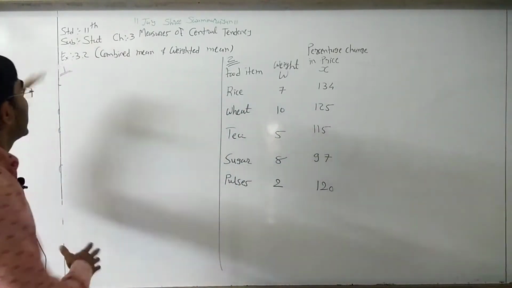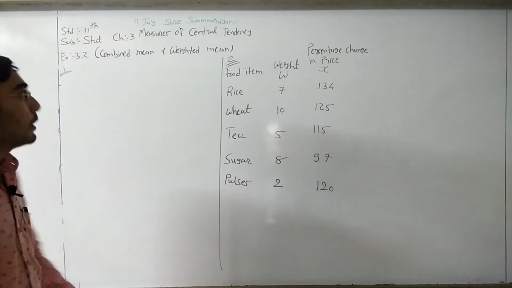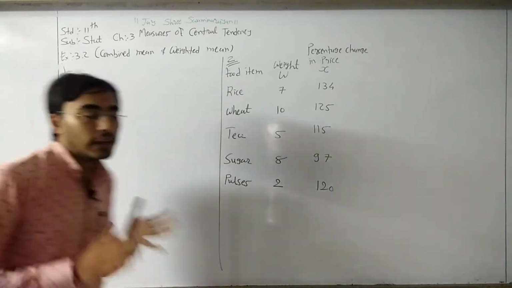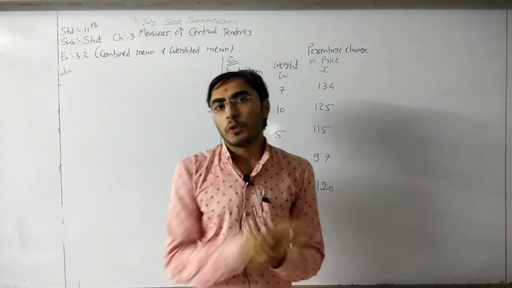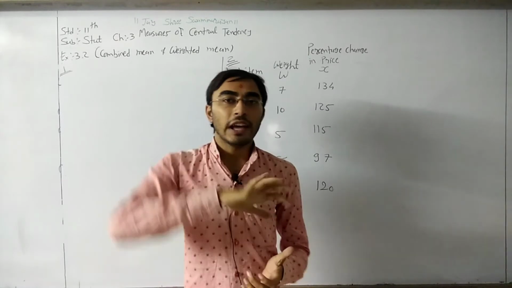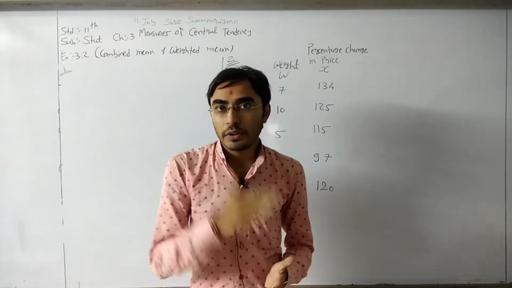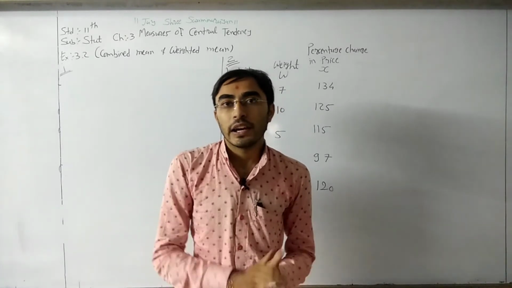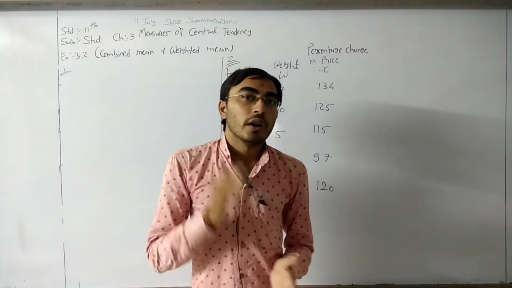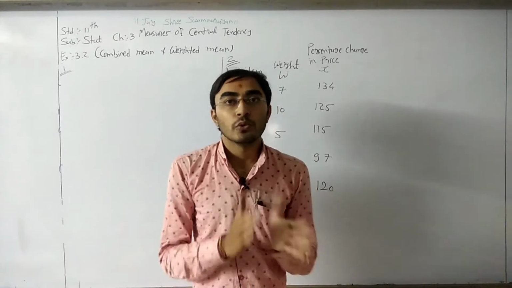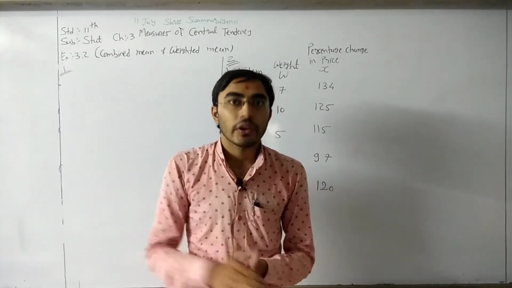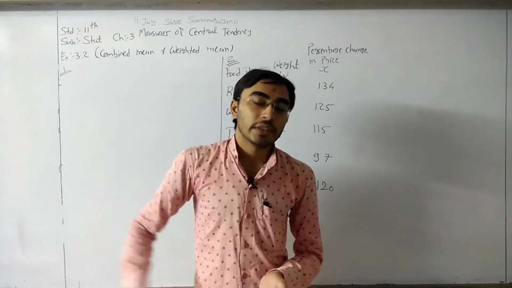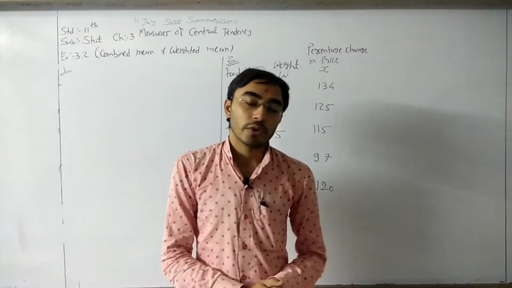First of all, in exercise 3.2, we learn about combined mean and weighted mean. What is the formula of combined mean? Combined mean xc is equal to n1 x1 bar plus n2 x2 bar plus n3 x3 bar up to nk xk bar, divided by n1 plus n2 plus n3 up to nk.